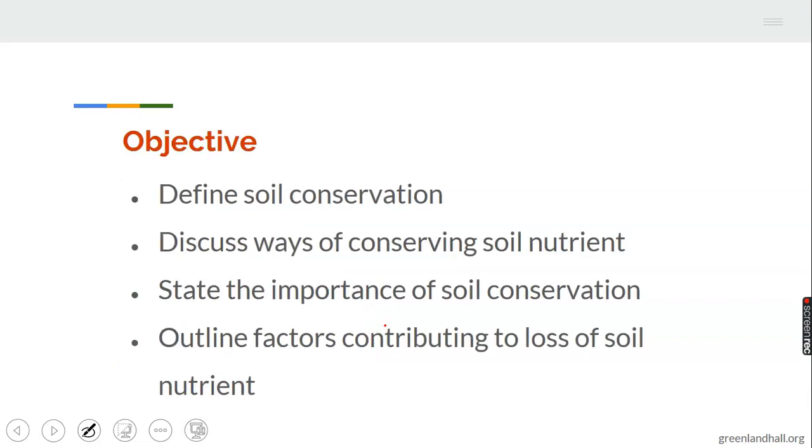Let's continue with today's topic. The objectives of the topic: 1. Define soil conservation. 2. Discuss ways of conserving soil nutrients. 3. State the importance of soil conservation. 4. Outline factors contributing to loss of soil nutrient. Let's take note of these objectives. These are what you are expected to know at the end of this topic.